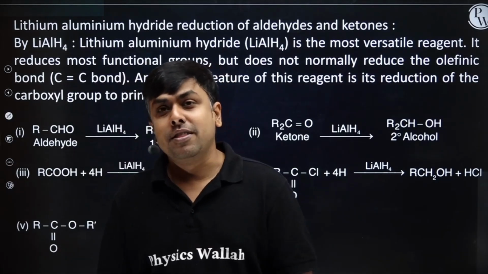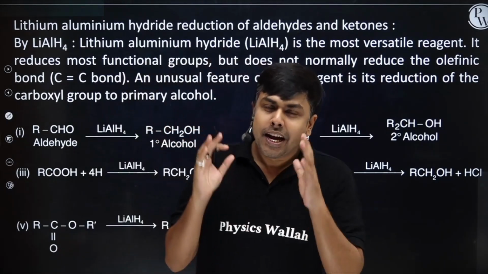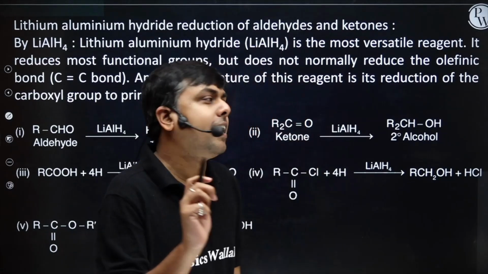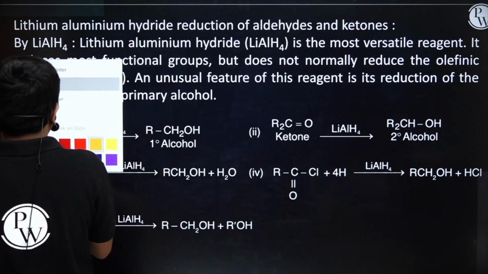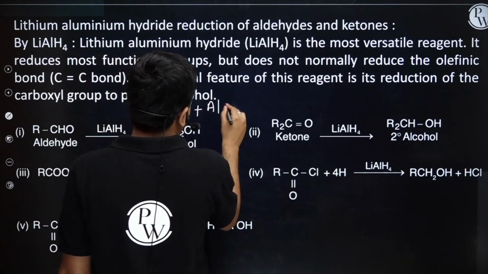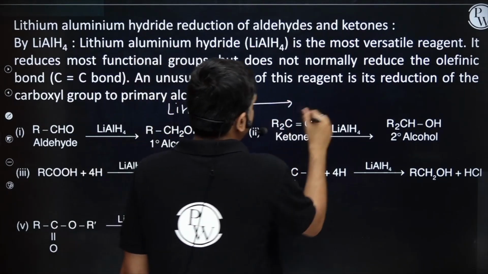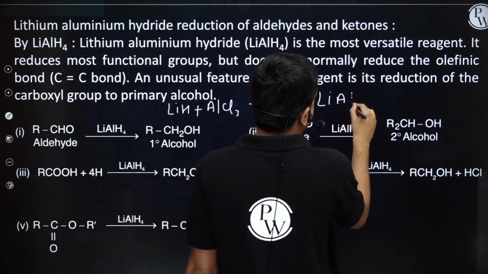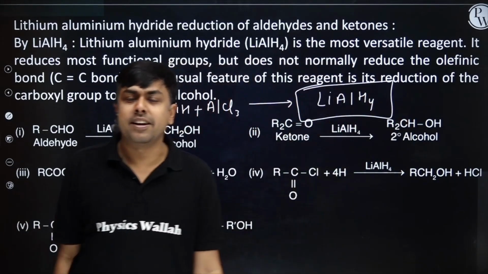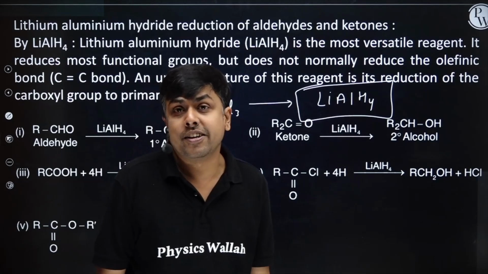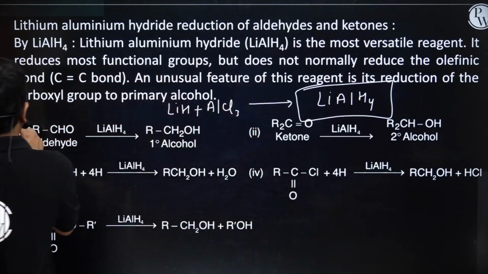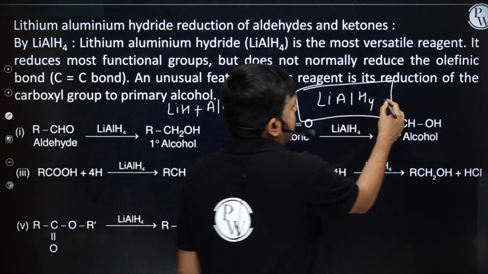It is prepared by treating lithium hydride with AlCl3. Students, if I am having LiH and it is treated with AlCl3 in the presence of solvent, you are going to get LiAlH4. Now this metallic hydride is an excellent reducing agent, an excellent source of H minus.